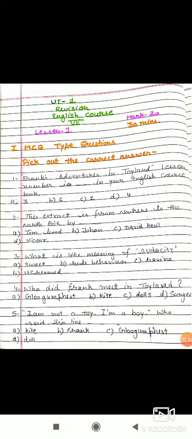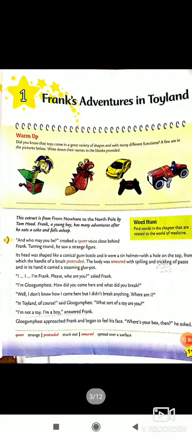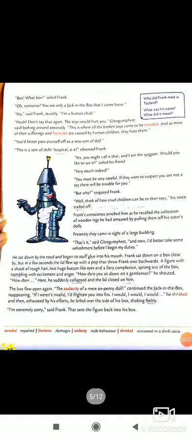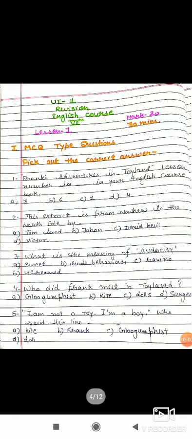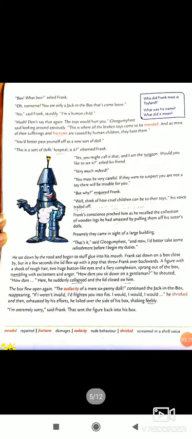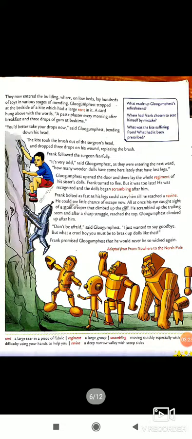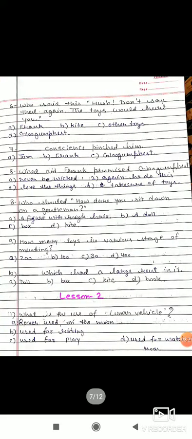And the third one, what is the meaning of the activity? So you can see here, what is the meaning of this. Next page, rude behavior. So you can see here, like this I make questions from the paragraph. So I hope you understand how to find out this answer. This is only a sample, I'm just telling you how to prepare it. That's why I'm saying read all the chapters, each line very carefully, and the short answers, those in the brackets, this one also you will learn. Okay, and each question like this I have given, you can see and find out. So this is the sample only. Okay, I made different types of questions for you.